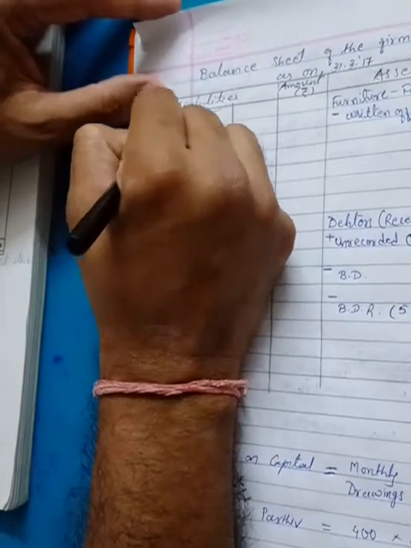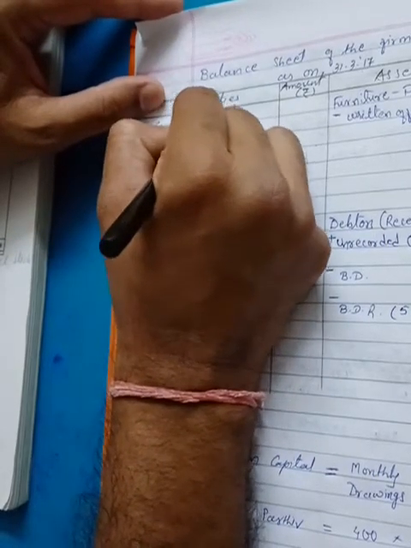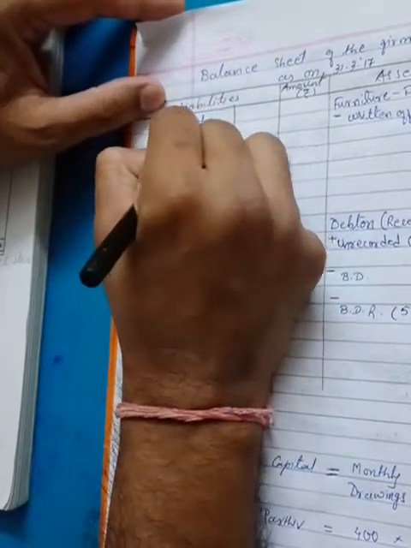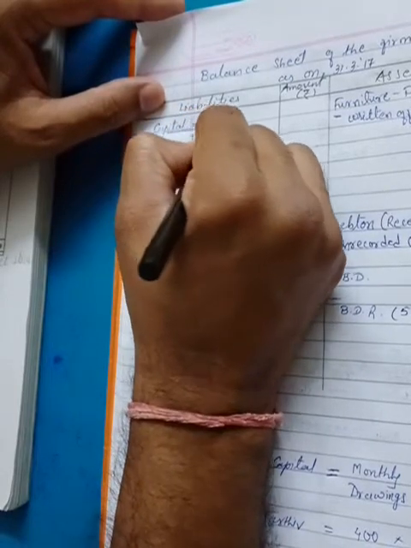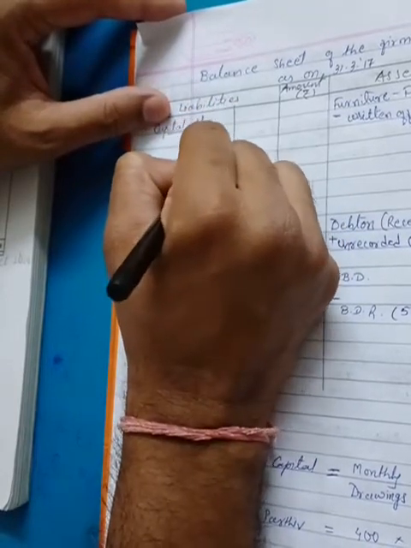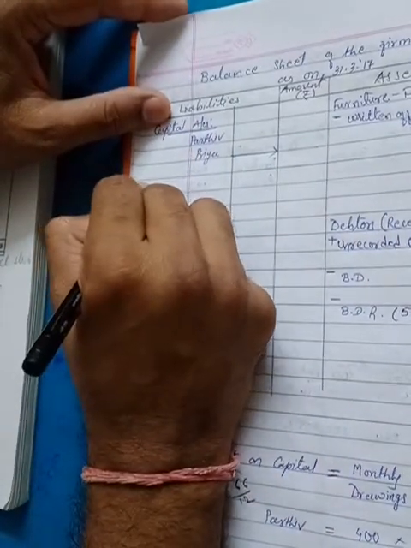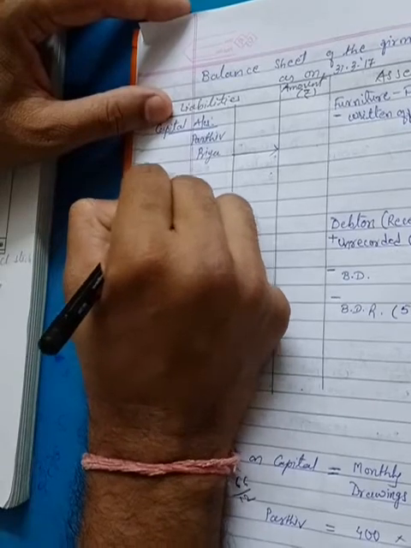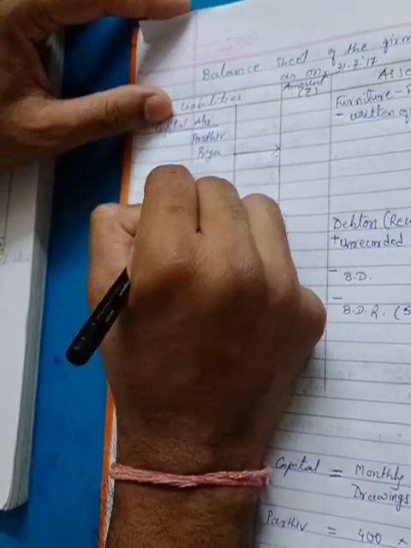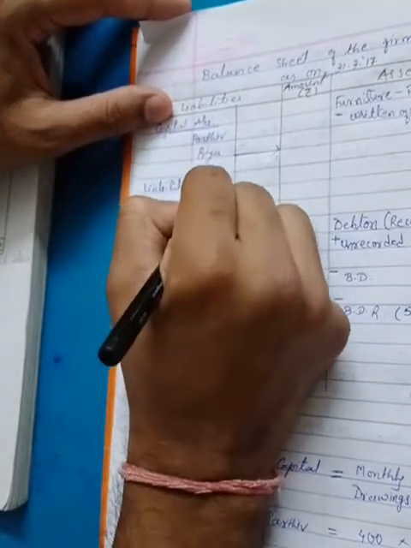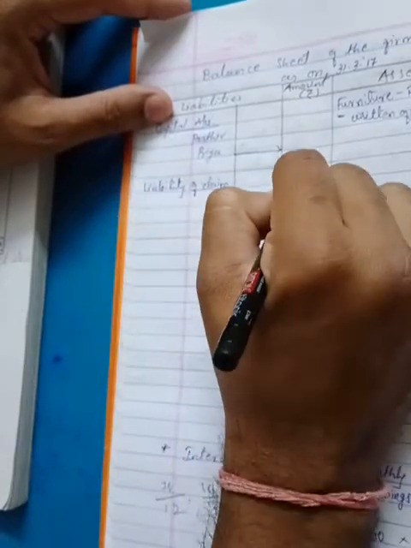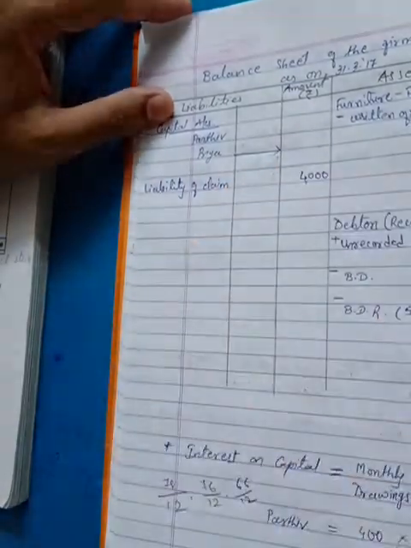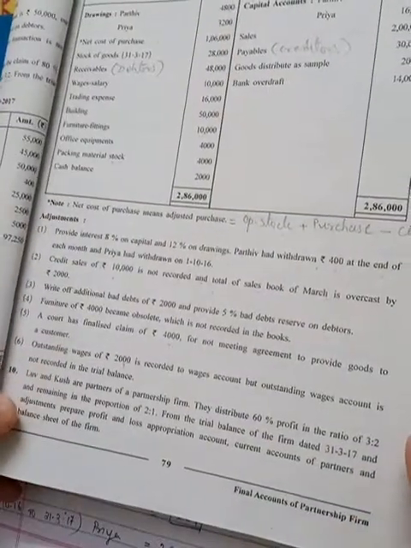First you have to mention the capital accounts. I am writing the title, capital accounts, partner's name Parthiv and Priya, and then you can write other liability. So over here I am writing liability of claim. It is amounting 4,000. That was the second effect for the adjustment.